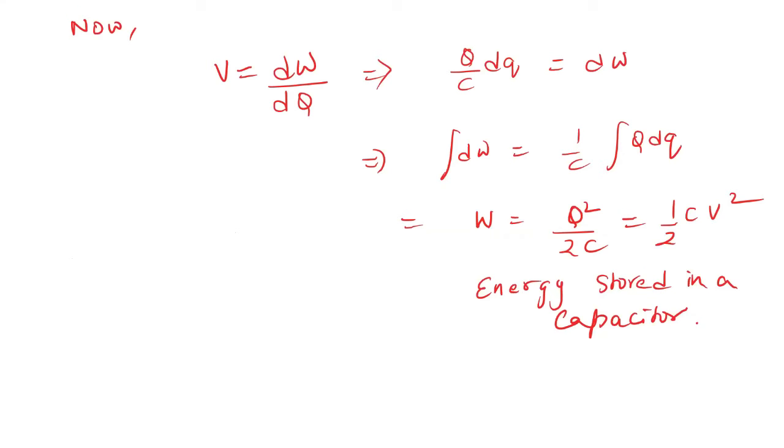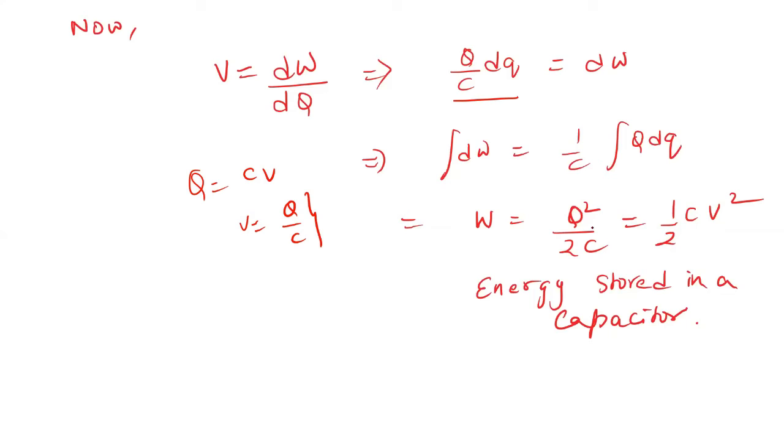There is also some derivation. We know that the potential is given by dW by dq. Because Q is equal to CV, we keep V equal to Q by C. So you substitute Q by C into dW equals V dq, and integrate.